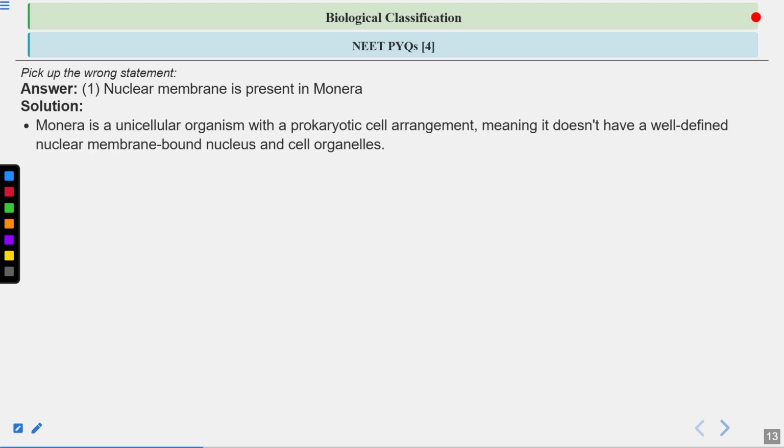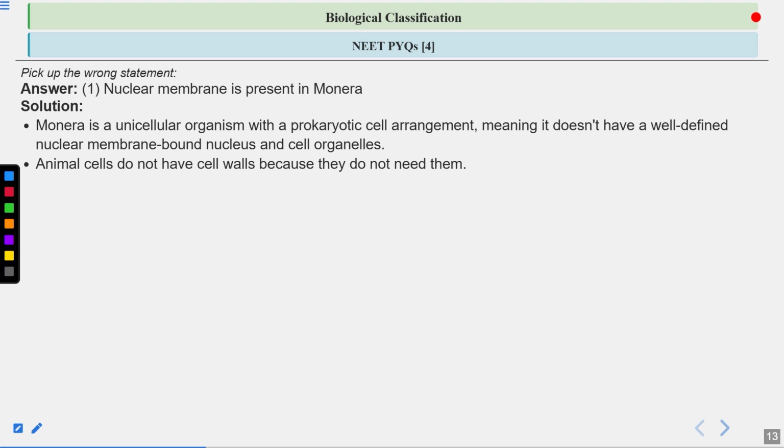Monera includes unicellular prokaryotic organisms, meaning that they don't have a well-defined membrane-bound nucleus, they don't have a true nucleus, and they don't have membrane-bound cell organelles.